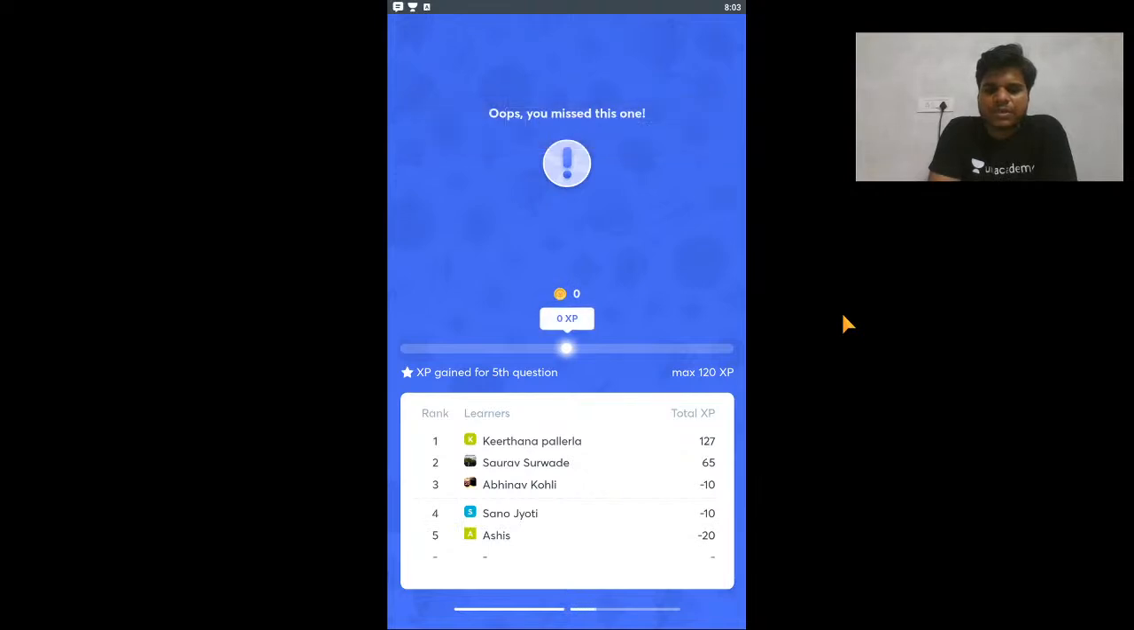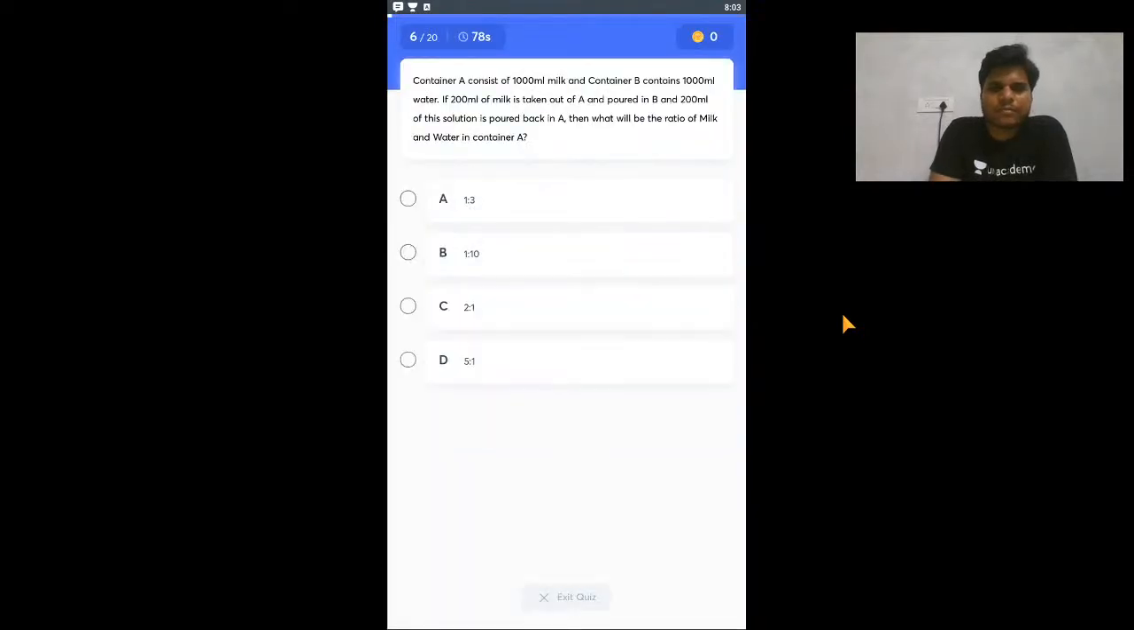Okay, people have joined a little late. I think people are still joining. So container A consists of 1000 and container B. This is the kind of question for which I showed you the mixture formula, but we can do these questions without that formula also. I was not able to explain today because of the time constraint.